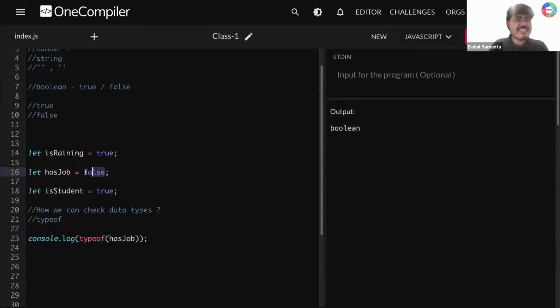Now, let's say I change it from this to this. Can you tell me, guys, what is my data type? Now hasJob has a data type of number, not Boolean. Can you see?